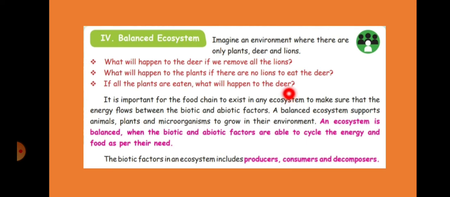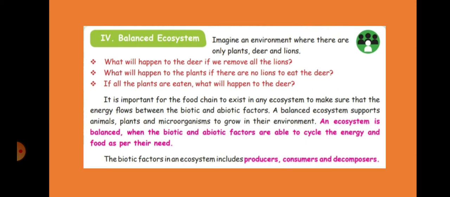So there should be a balanced food chain. It means deer should be killed by the lion so that the deer will be limited and there will not be more in number.